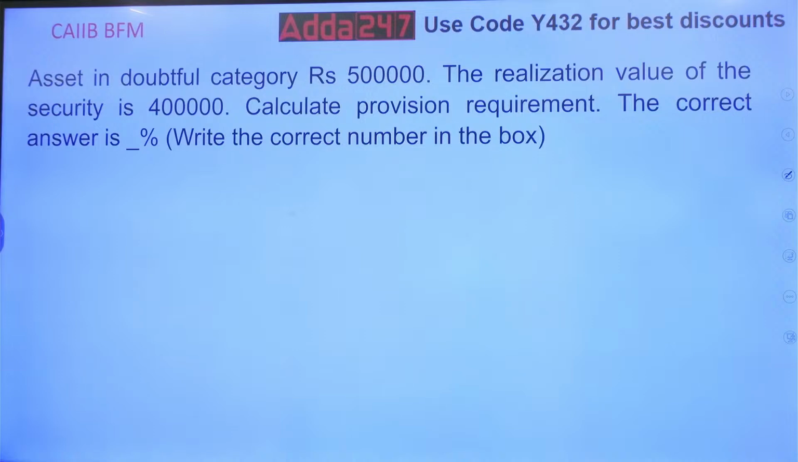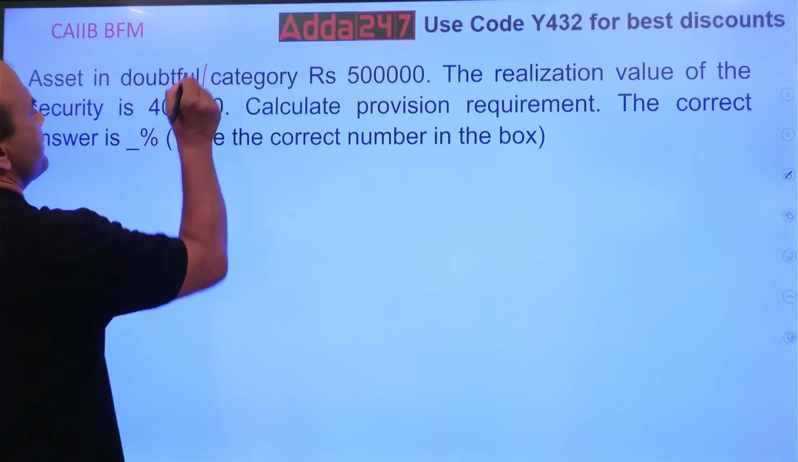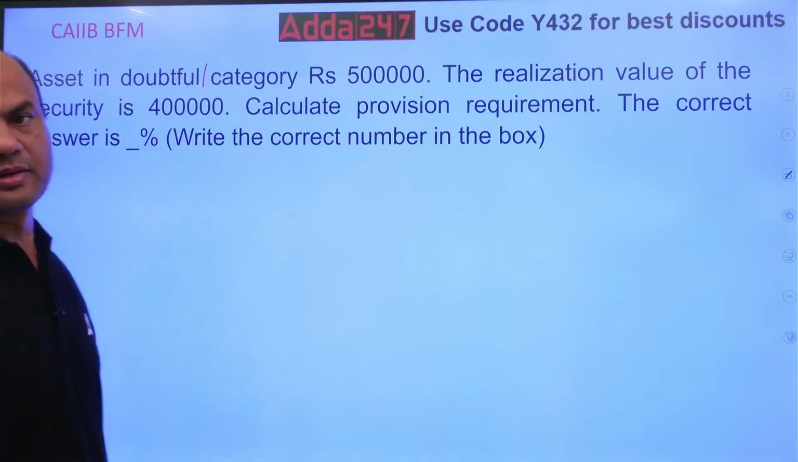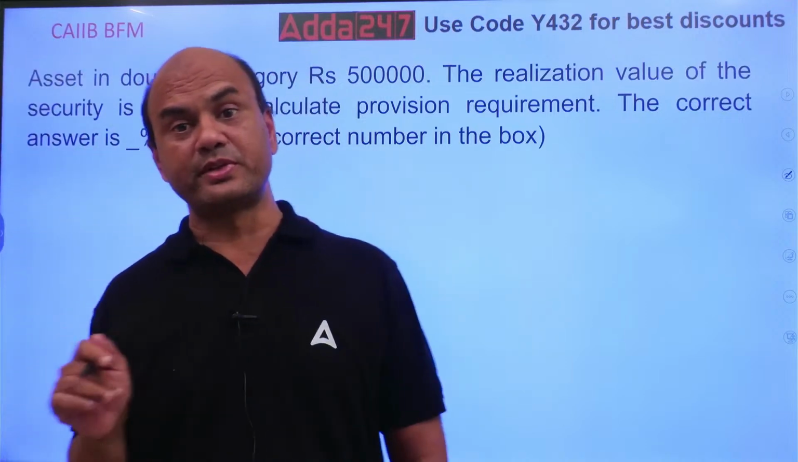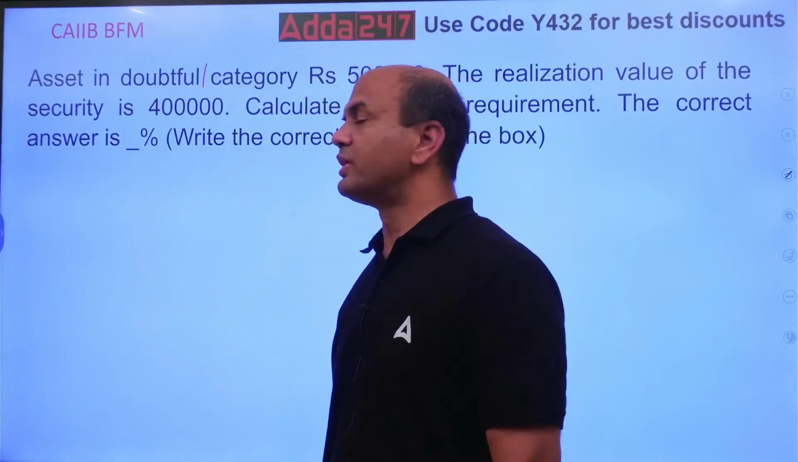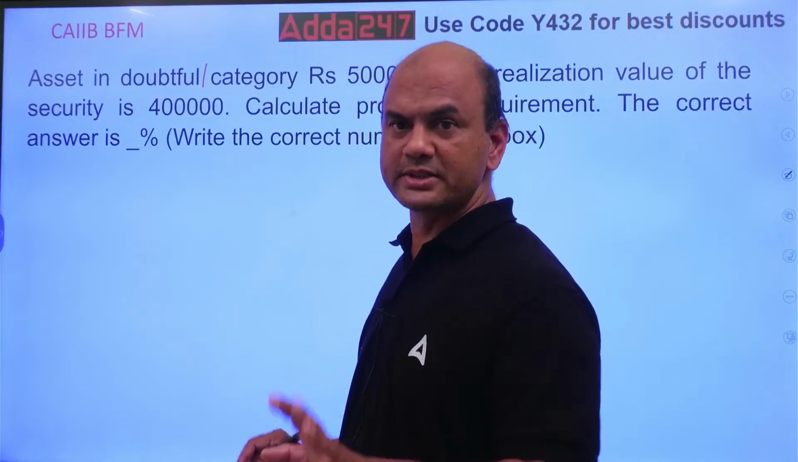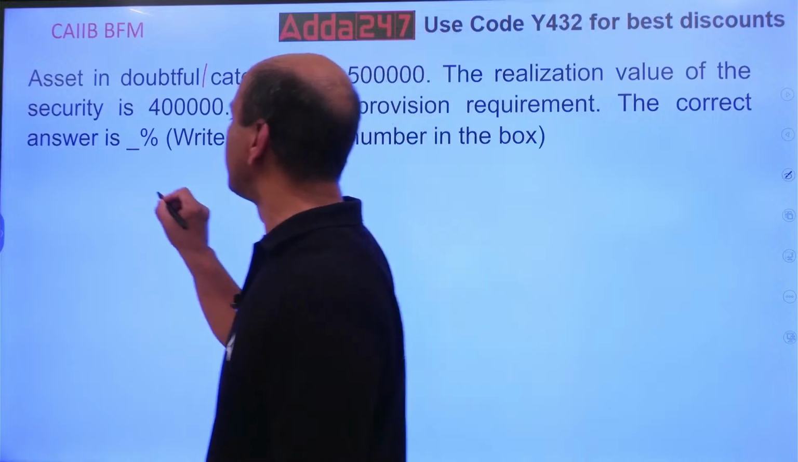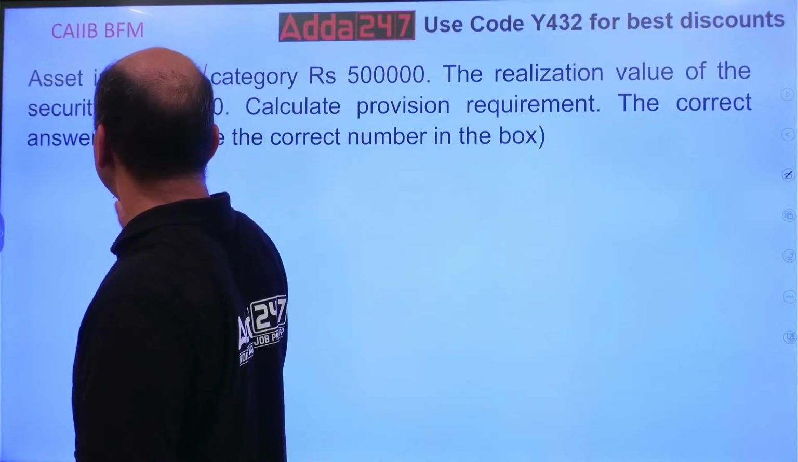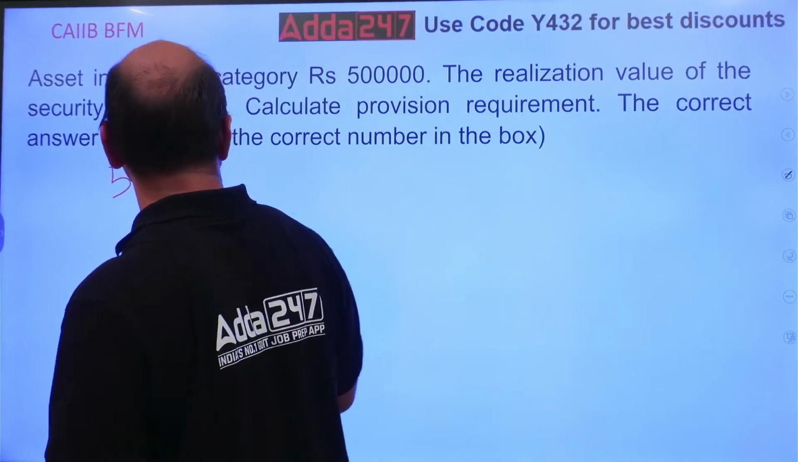We'll consider D1 because it's not given, doubtful 1 or doubtful 2. Let's consider this D1, doubtful 1 category, because then it will be more specific. So in this case, how do you solve this? Doubtful 1. Here, there are 2 parts in this loan. Total loan is about 5 lakhs. Out of this, what is the secured part?